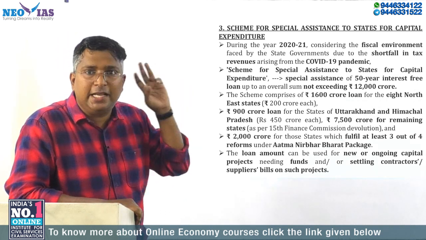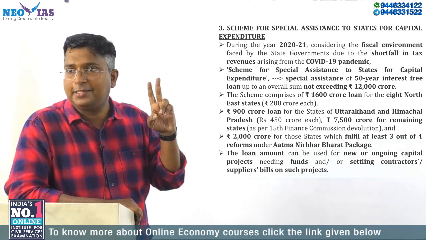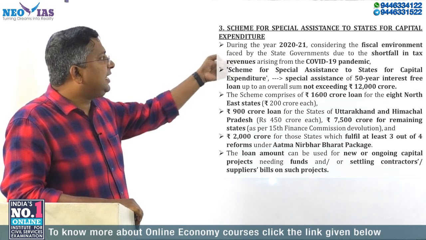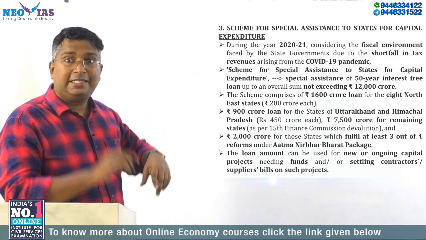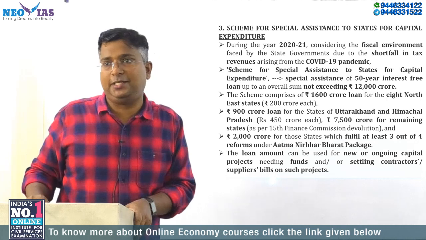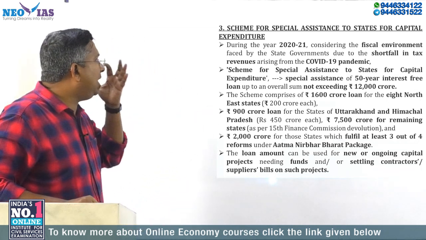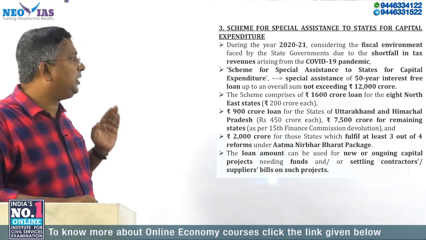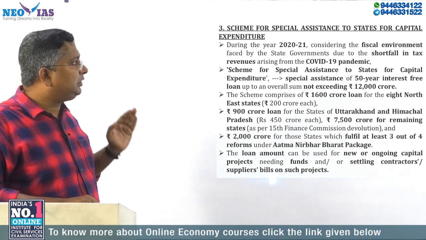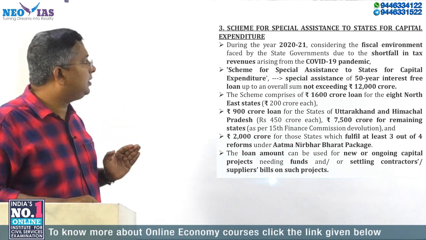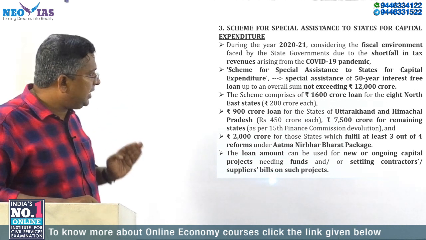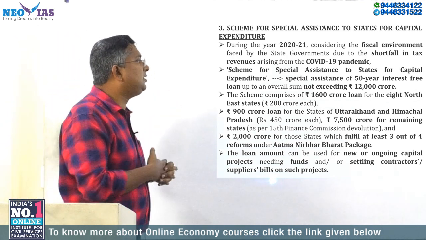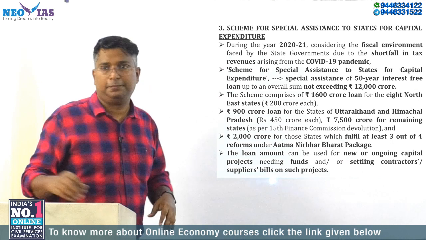So the earlier one is additional borrowing. Second is GST compensation. Third is special assistance to improve the state capital expenditure. Now it is saying that during the year 2020-2021, considering the shortfall in tax revenue due to the COVID pandemic, the Centre has launched what is called the Scheme for Special Assistance to States for Capital Expenditure. They can ask you a question with reference to this scheme. Like that they will ask.